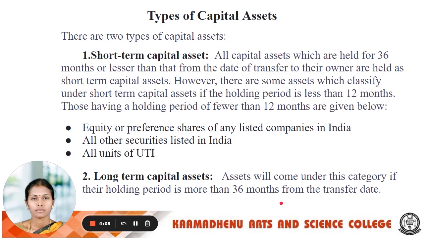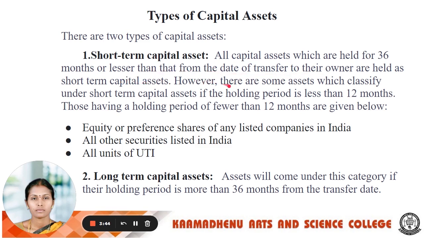Next, we see the types of capital assets. There are two types of capital assets. One is a short-term capital asset. Another one is a long-term capital asset. Short-term capital assets means all the capital assets which are held for 36 months or less from the date of transfer by their owner are held as short-term capital assets.